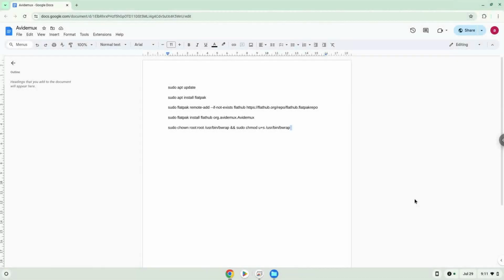Hello. Today we are looking at how to install Avidemux video editor on a Chromebook. Firstly, we will turn on Linux apps.